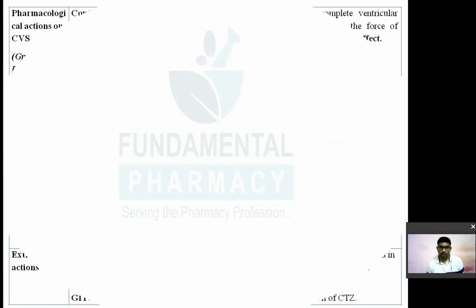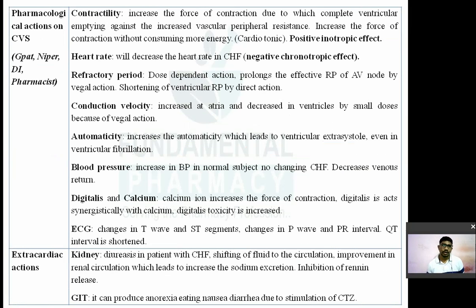Now, what are the pharmacological actions of these cardiac glycosides on the contractile function of the heart? So it will increase the force of contraction, due to which there is a complete ventricular emptying. So all the blood in the ventricle will be pumped out because forceful contraction is happening due to increased intracellular calcium by inhibiting the sodium potassium ATPase pump. So this increases the contractility of the heart. So that's why there is a complete emptying of the ventricles.